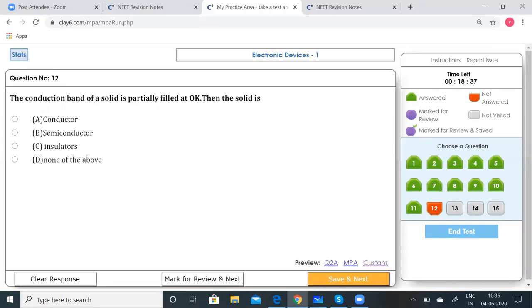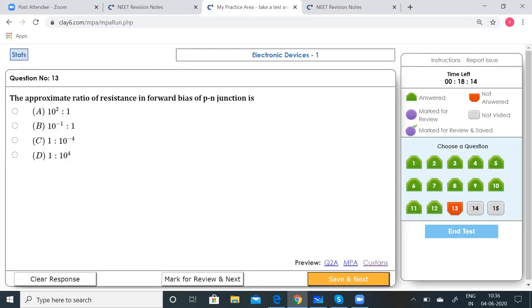The conduction band of a solid is partially filled at 0 Kelvin. Then the solid is a conductor, semiconductor, insulator, or none of the above. It is very clear, the solid is a conductor, right? It is a good conductor. So option A, it should be a conductor. Option A should be correct.